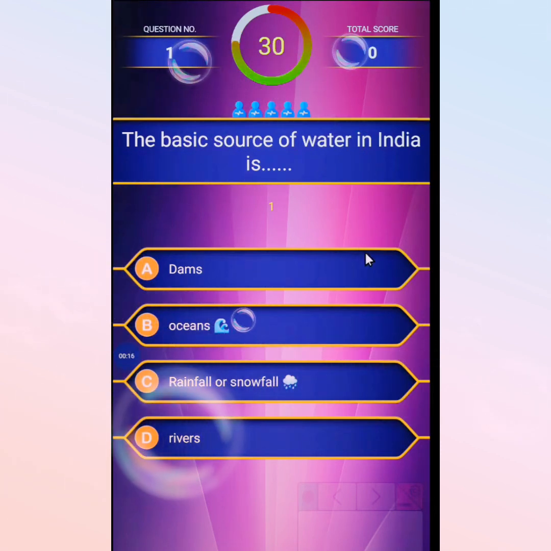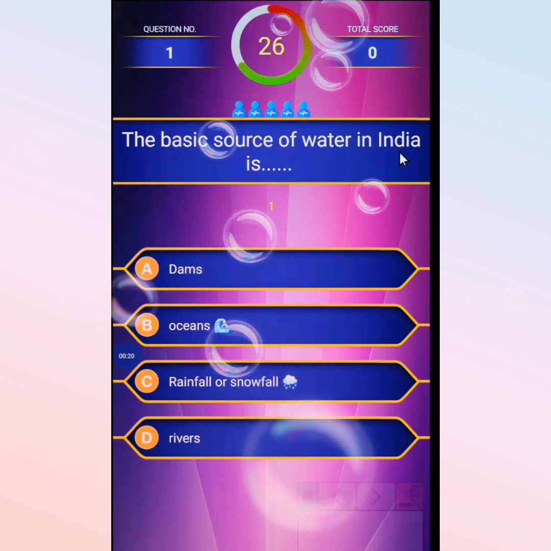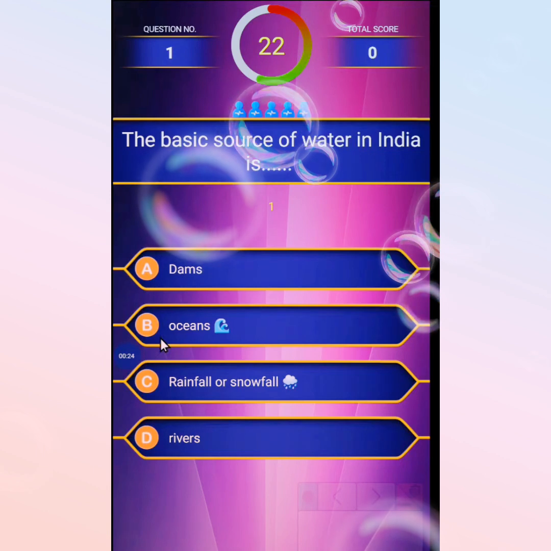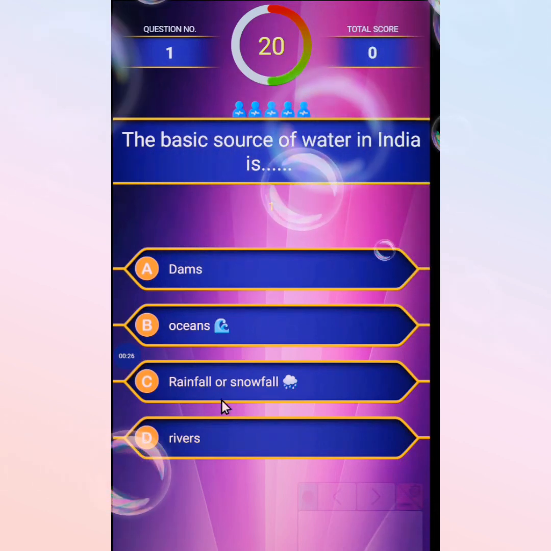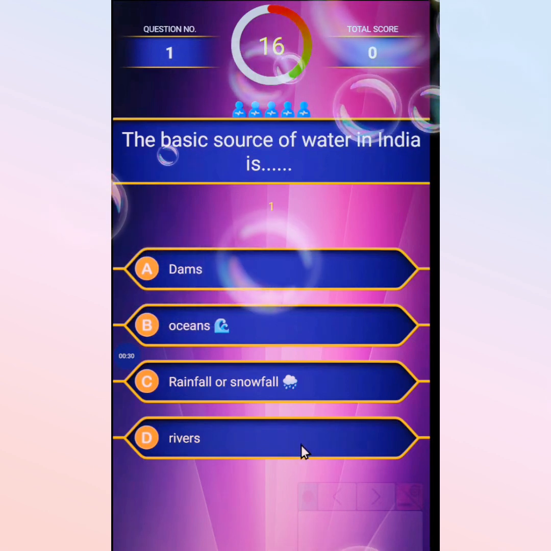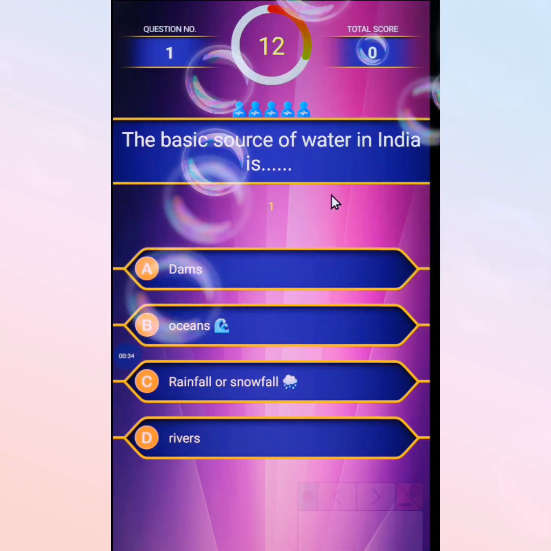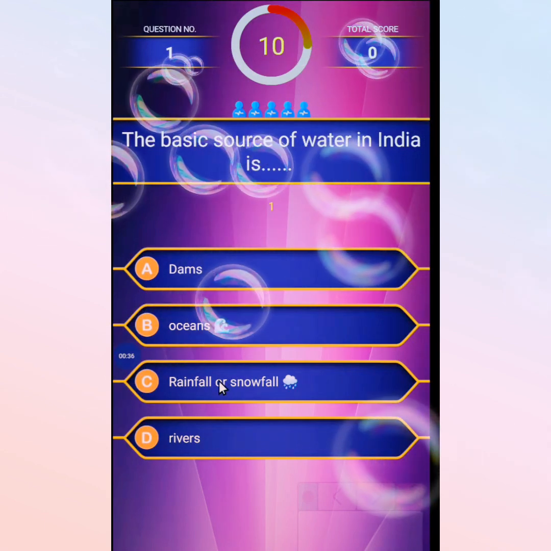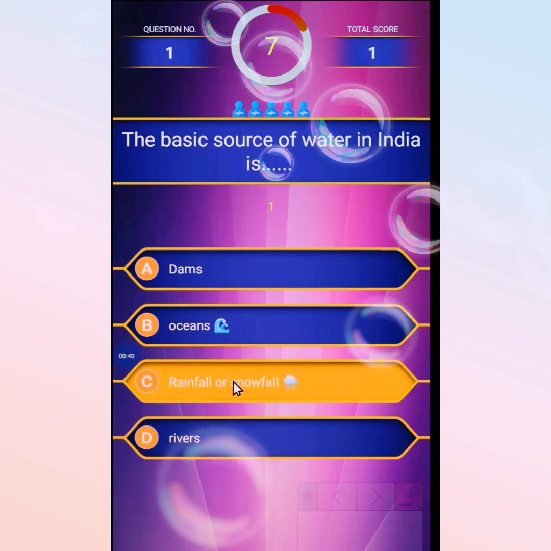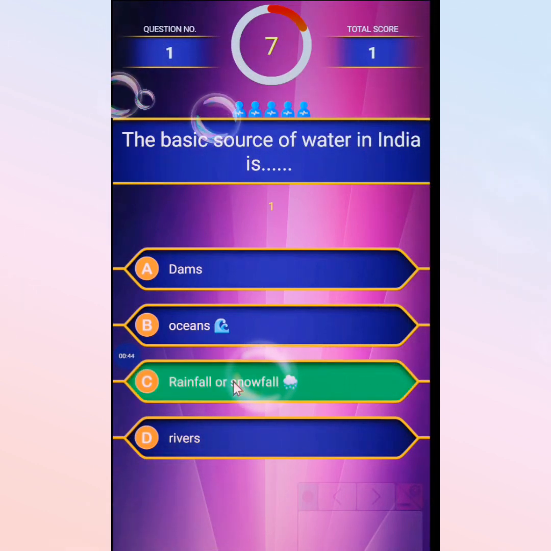The second chapter is Water Resources of India and Maharashtra. The first question: the basic source of water in India is, first option dams, second oceans, third rainfall or snowfall, and the last rivers. The correct answer is rainfall and snowfall.